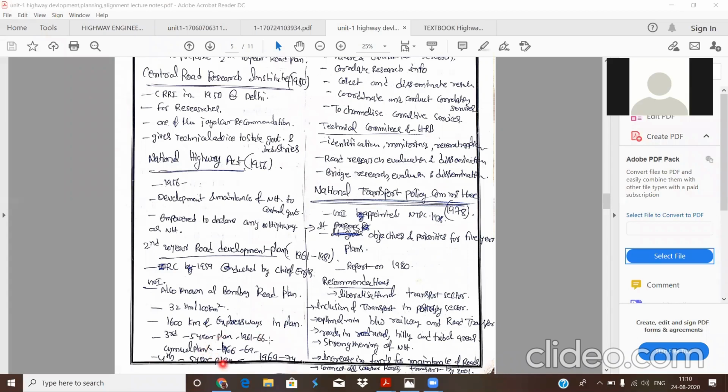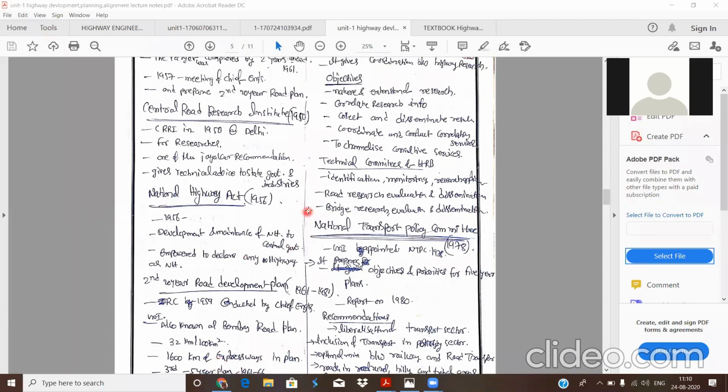Also during this time, between 1966 and 69, there were wars: I think between India and China, and another war between India and Pakistan. Due to the wars, the total development was delayed, and the funds were transferred to the war.